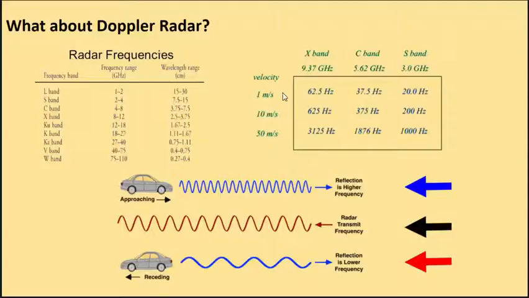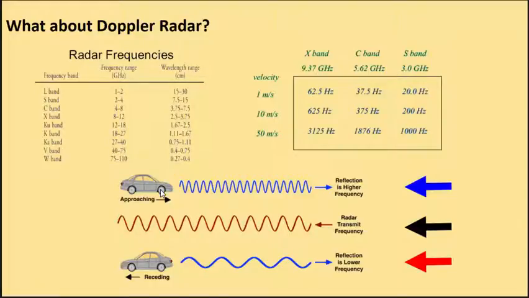For example, if the speed of the air masses is 1 meter per second, if we are using a source with 9.37 gigahertz, we have this slight change in frequency, 62.5 hertz. However, if the speed is 50 meters per second, you see it's a much bigger change in frequency. So this is the change: 9.37, plus we need to add this change. And we have the changes for different types of sources that can be used.